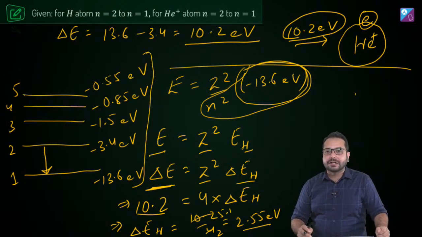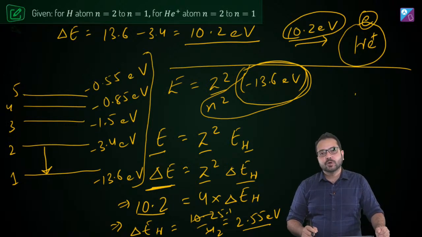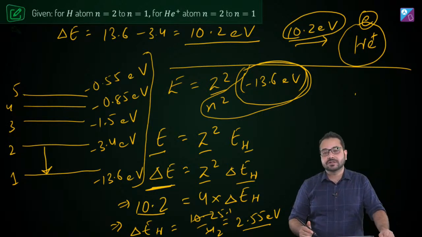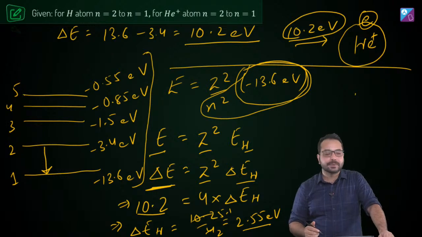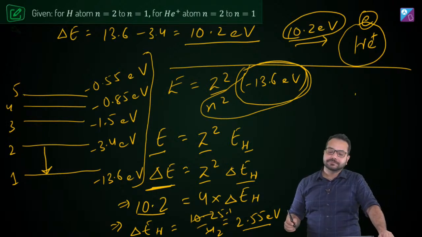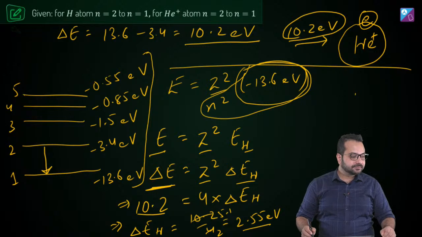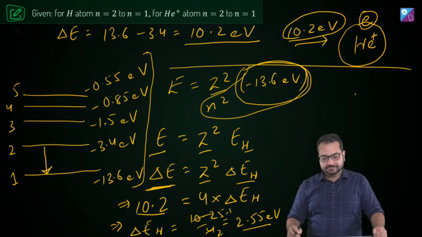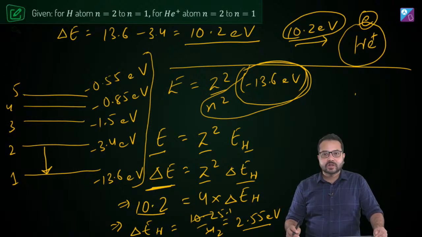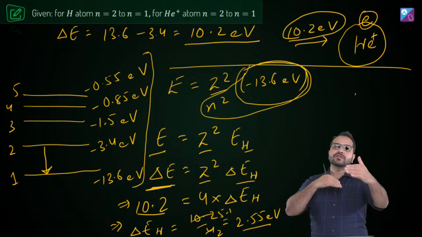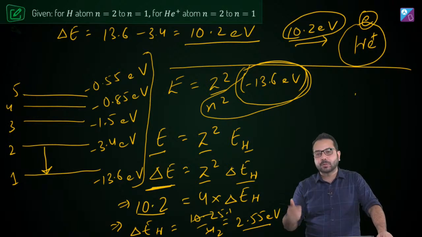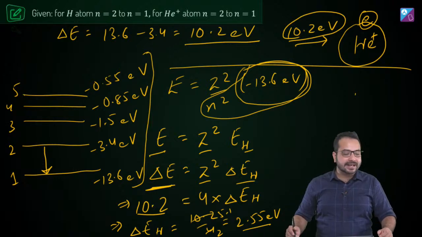So look at the values and quickly tell me from which orbit to which orbit should the transition take place. Can you quickly figure that out? Think about it. I'm going to wait for your answer. So you just have to check that the difference of which two energy levels is going to give us 2.55 electron volt. That's all we have to check. Quickly check and let me know.